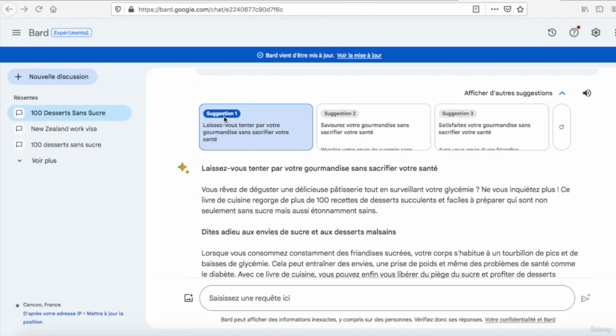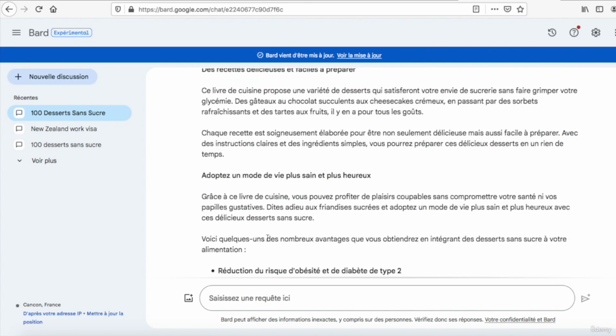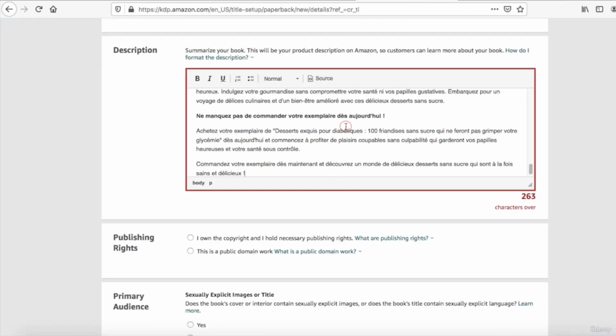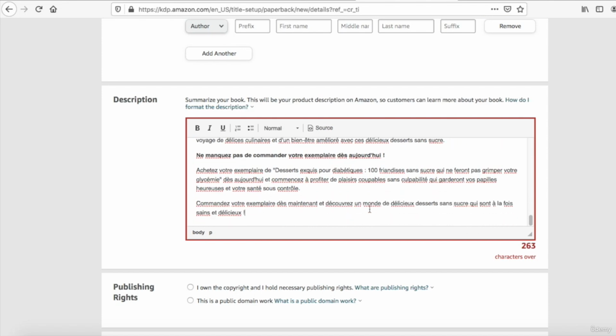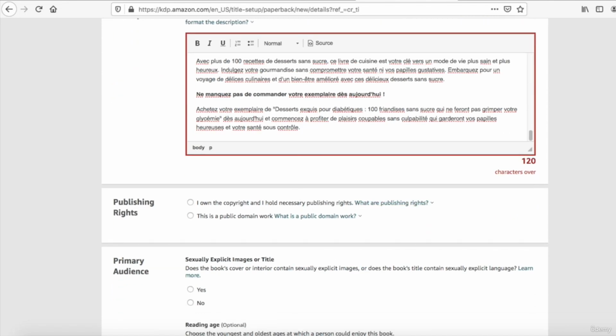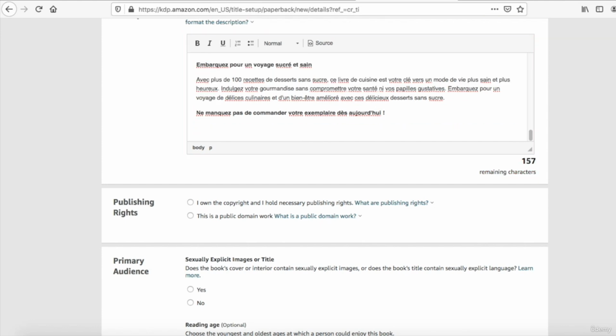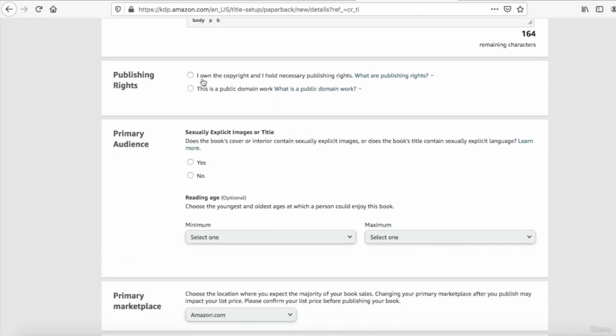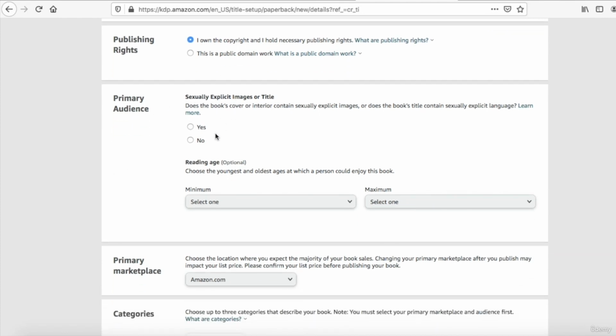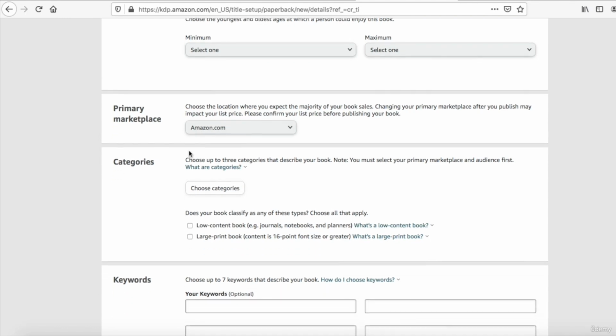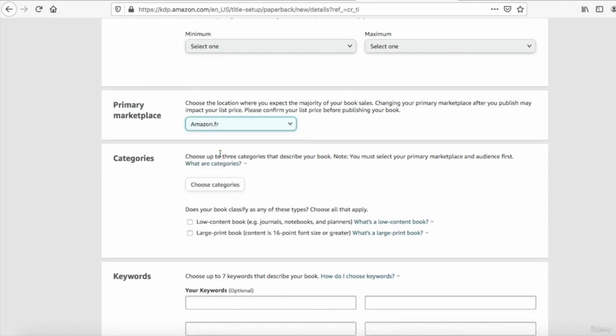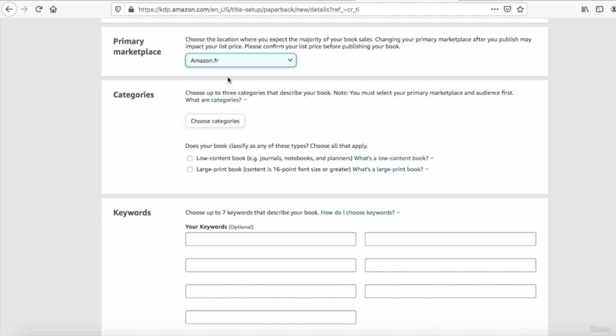You have several suggestions here. I go for the first one. I think this is too long. Here, publishing rights are on the copyrights. Primary audience, sexually explicit images, no. Marketplace, FR, France. Obviously, if you publish in Spain, you use Amazon Spain, etc.